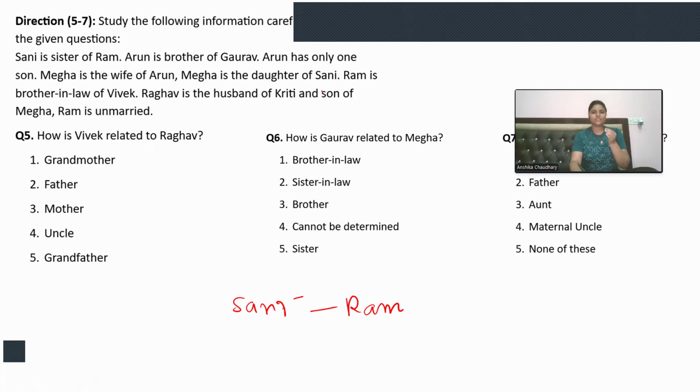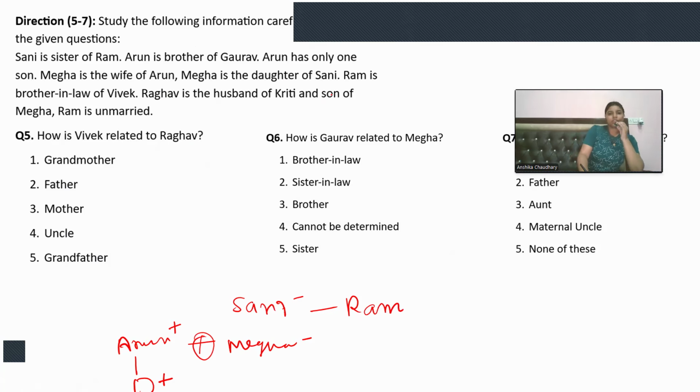Arun has only one son. So I'm taking Arun here this time, and Arun has only one son. Megha is the wife of Arun. Megha is the daughter of Sunny.